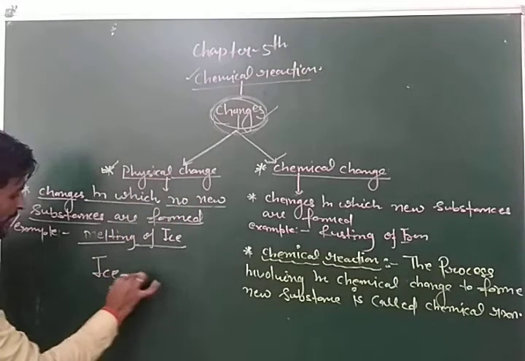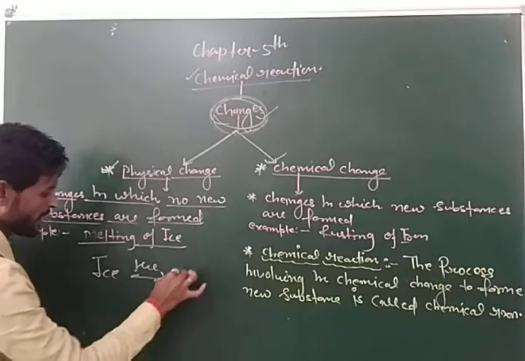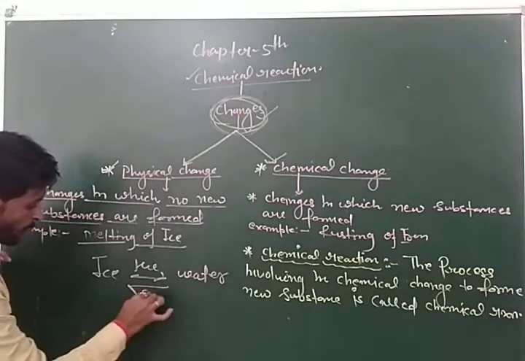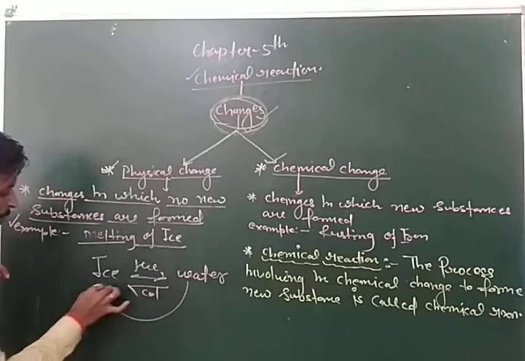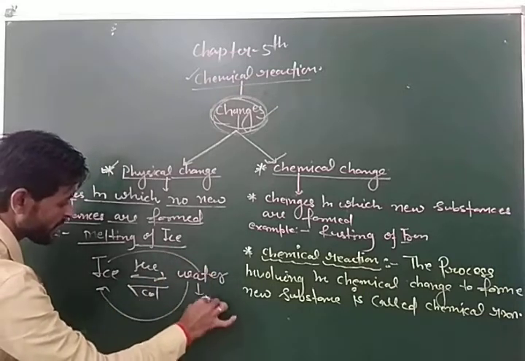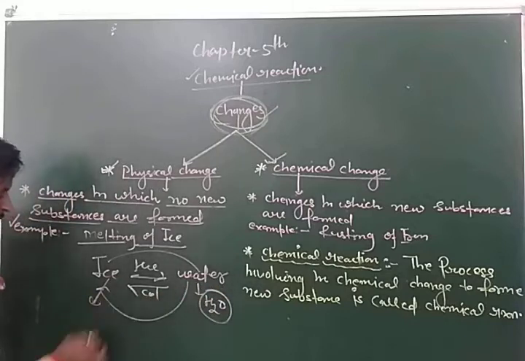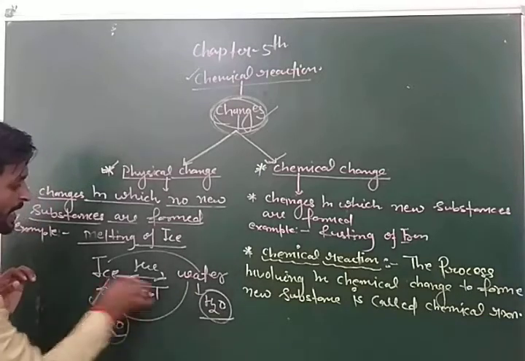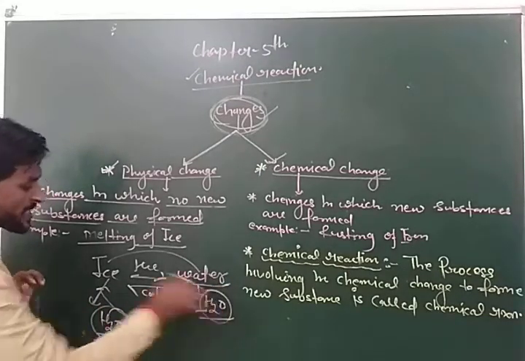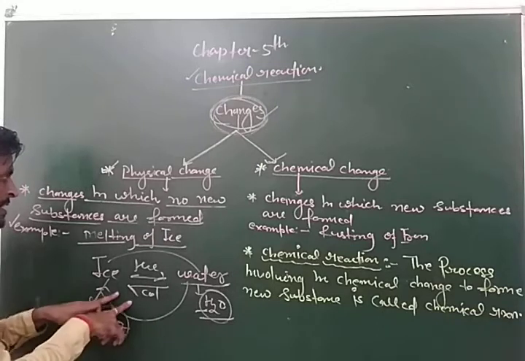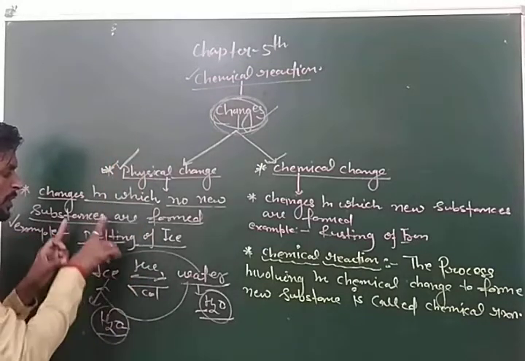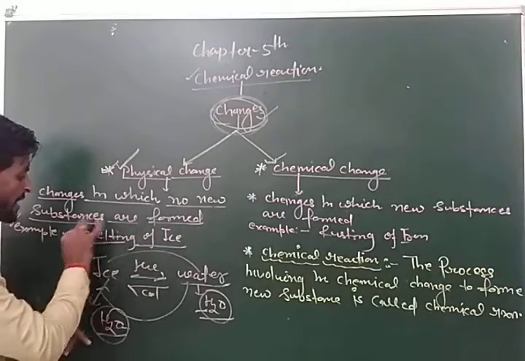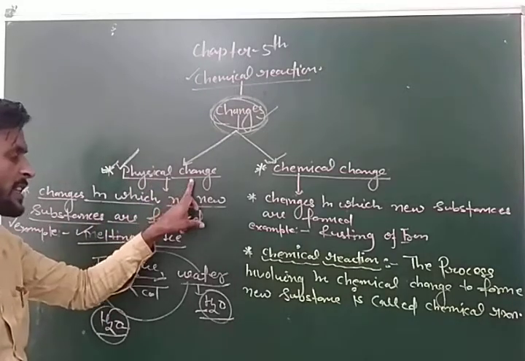When you heat ice, it converts into water, and again when you cool the water, it converts into ice. The formula of water is H2O and the formula of ice is also H2O. So the formula of ice and water is the same. That means this is called physical change because no new substances are formed in this change. So melting of ice is called physical change.